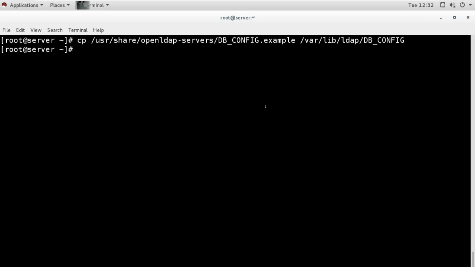Now the next thing is to change the ownership of all the files in the directory to the ldap user and ldap group, the files of the /var/lib/ldap directory. This is the directory. Now we have a database file, and now we can create the configuration database of our LDAP.